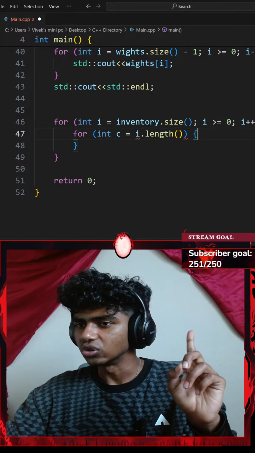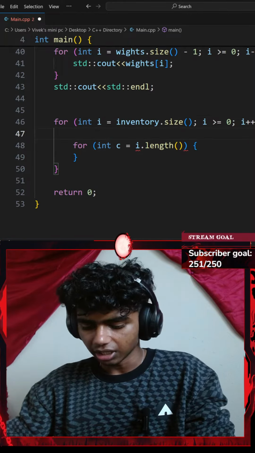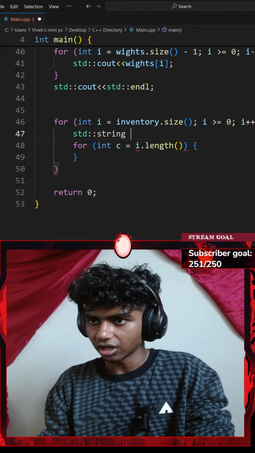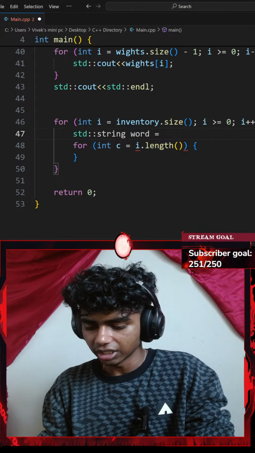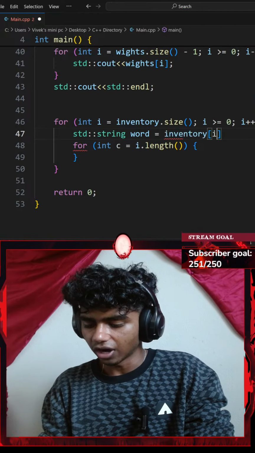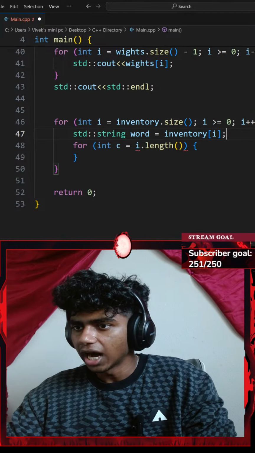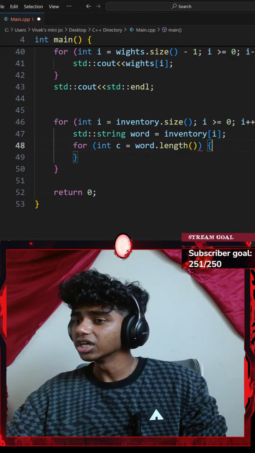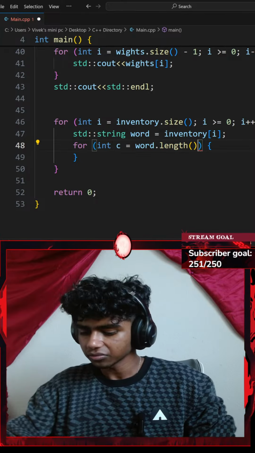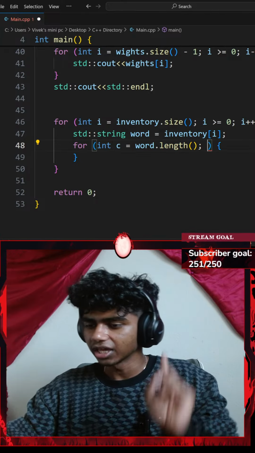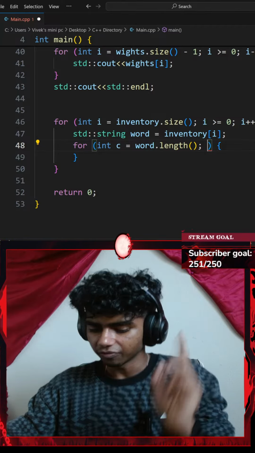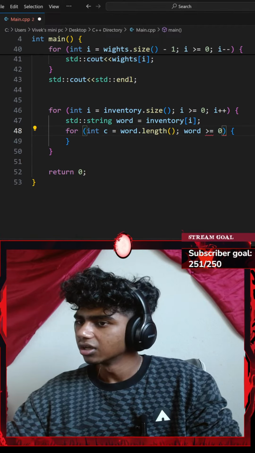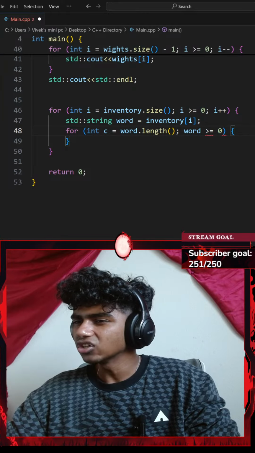Okay, since I can do that, I might have to go with something like standard string of word equals my inventory at index of i. There we go, that should work. And now instead of i, I'll go with my word. So for every character in my word dot the length function, I'll go with a semicolon and check something. If my word variable is greater than or equal to 0, I am getting the index of my word. If it's greater than or equal to 0, can't I do that?